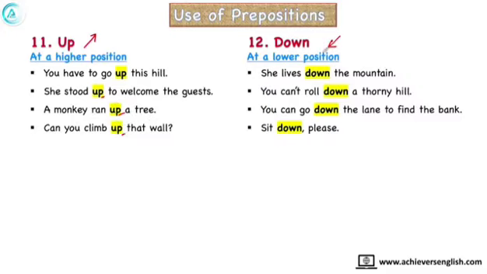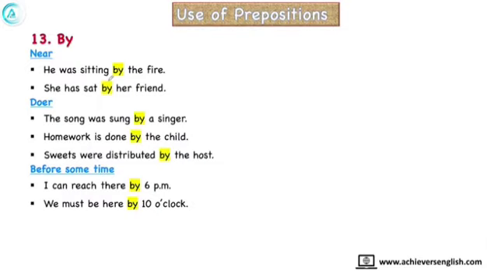And down is opposite of up, coming down. She lives down the mountain. You can roll down a thorny hill. You can go down the lane to find the bank. Sit down, please. So all sentences are showing this movement, this direction, and up is showing the direction upwards.